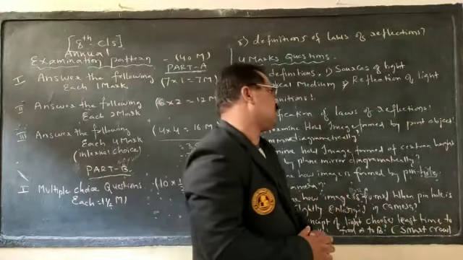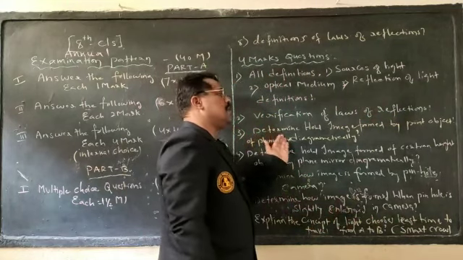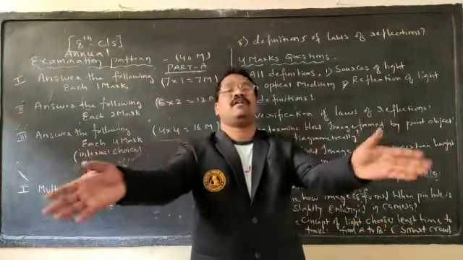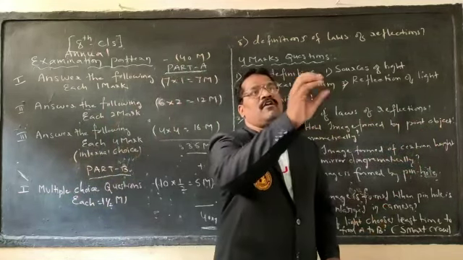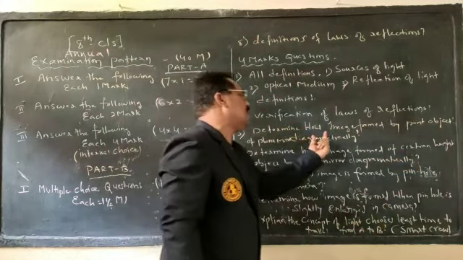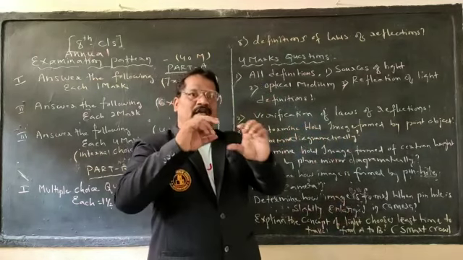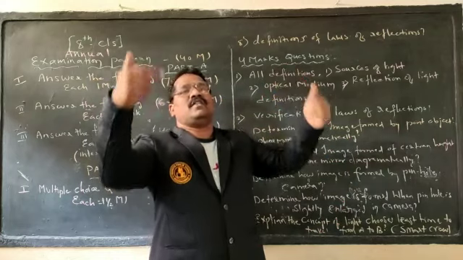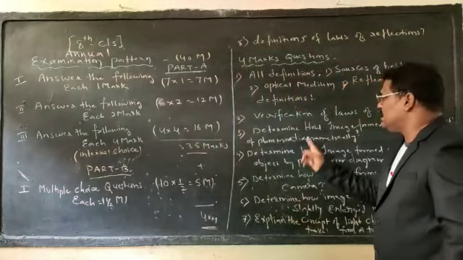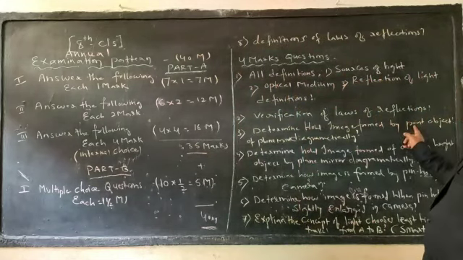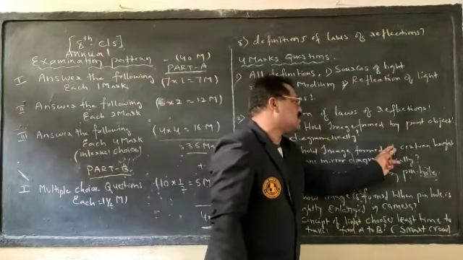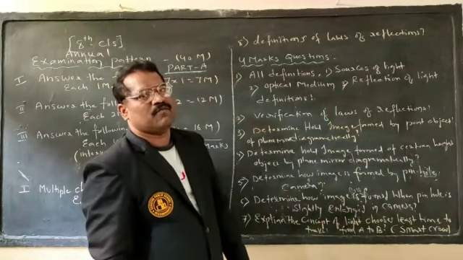of laws of reflection. Coming to the next question, that is, determine how an image is formed by a point object. How an image is formed in plane mirrors, two types of images are formed by using a point object, and by using an object of certain height. Those two questions you may be asked to represent diagrammatically. If you write the diagram, it will have 1.5 marks, as well as for the concept 2.5 marks, total 4 marks question will be there. These two questions give about what? Object and point object in a plane mirror, as well as an object of certain height. Therefore, if you read those two concepts perfectly, you can attempt 4 marks there.